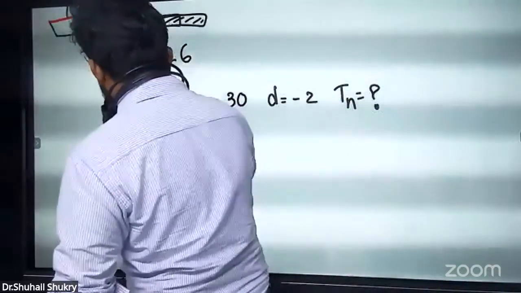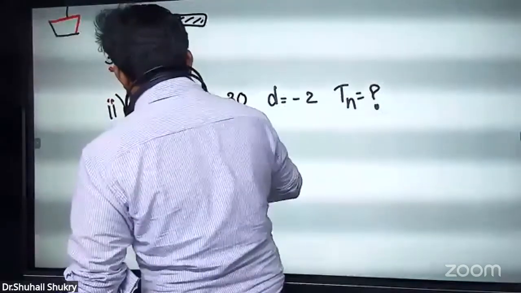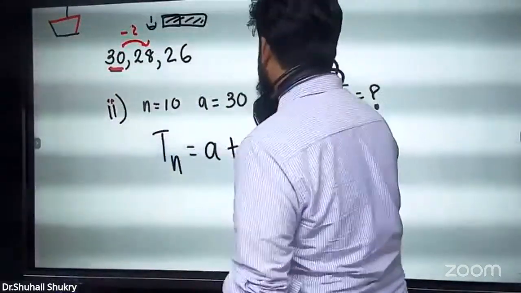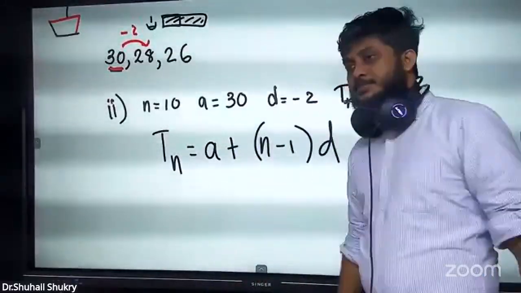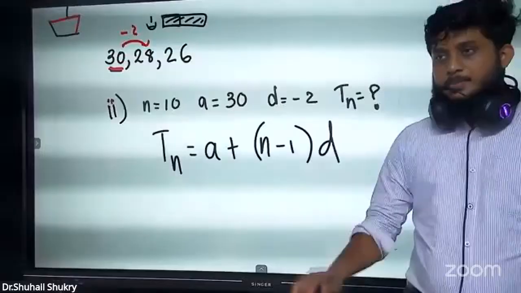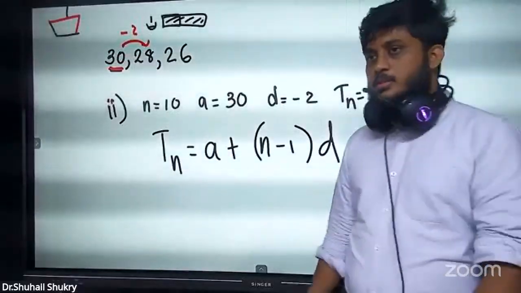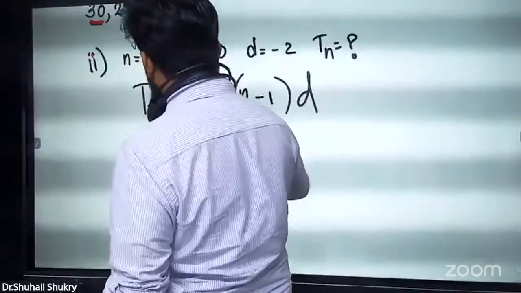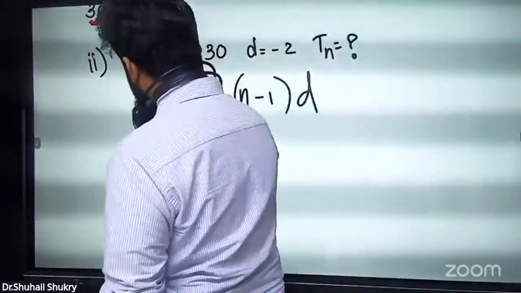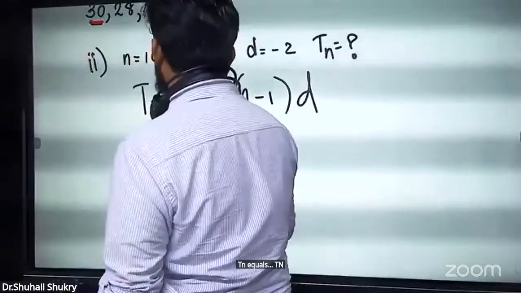So we use Tn equals a plus (n minus 1)d. This part is 100% okay. Now, directly I can write like this. Tn is what I want to find, so I'll put Tn.